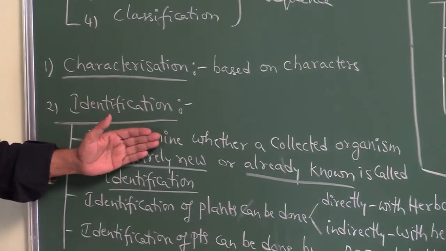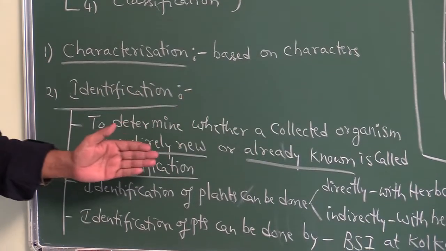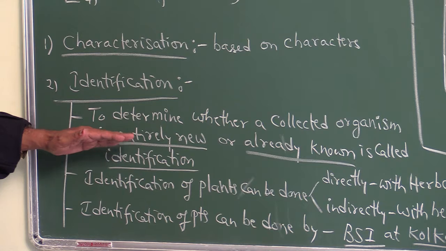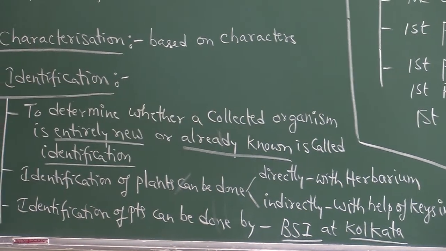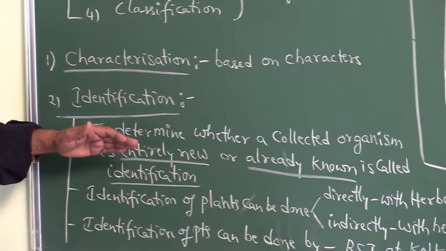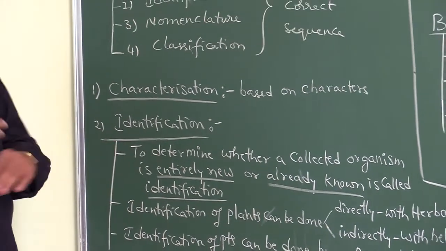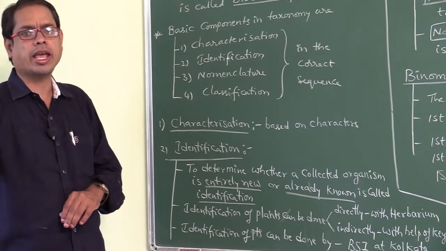To determine whether the collected organism is entirely new or already known is called identification of the organism. It may be a plant or animal.